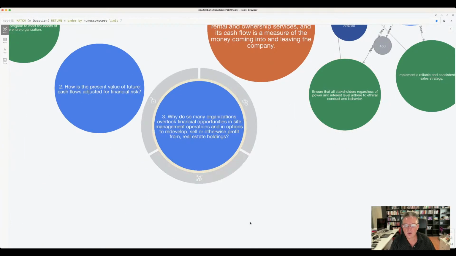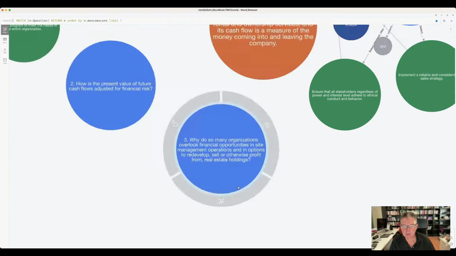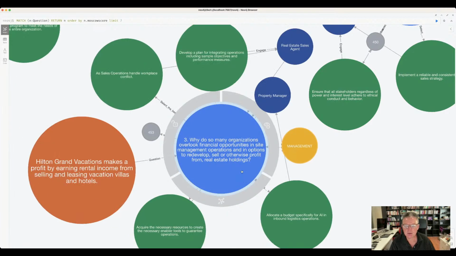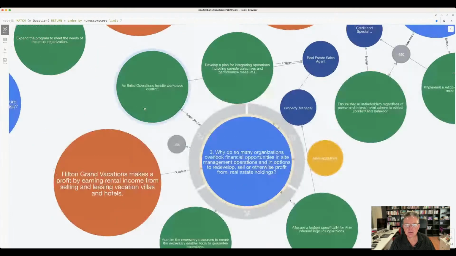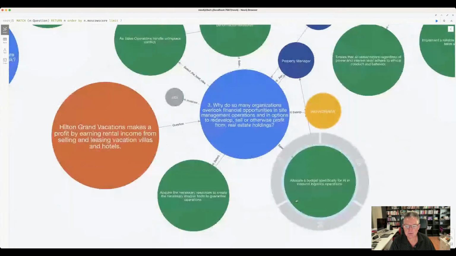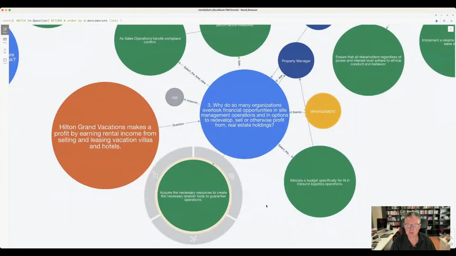Number 3: why do so many organizations overlook financial opportunities in site management operations and in options to redevelop, sell, or otherwise profit from real estate holdings? So have a look at that. These are the actions that you need to be taking there. Allocate the budget, acquire the necessary resources.